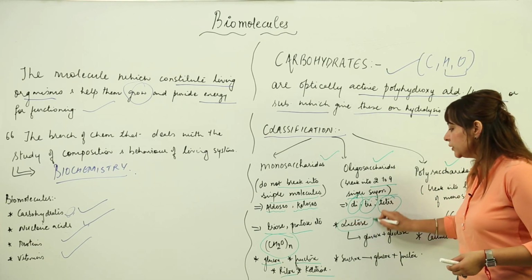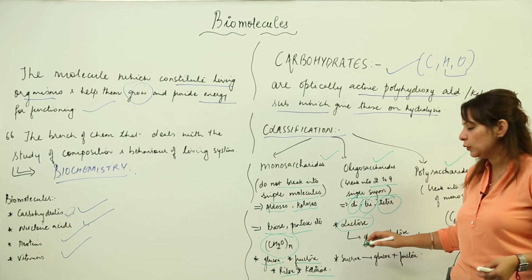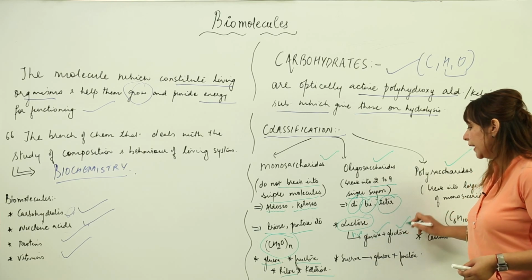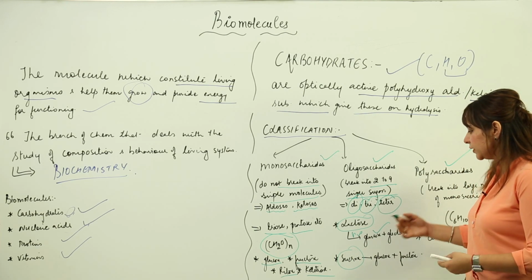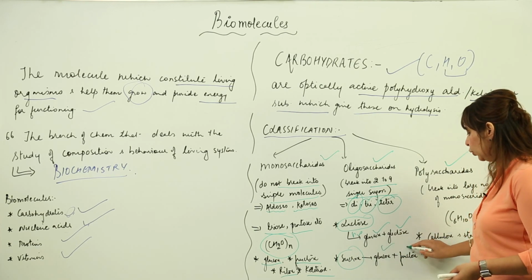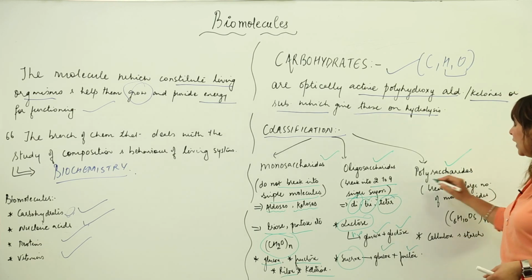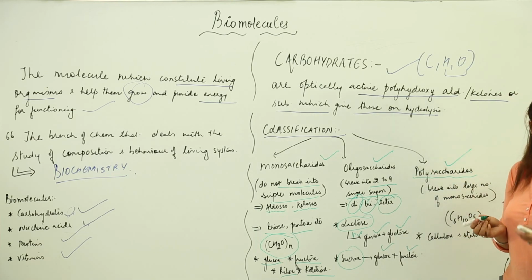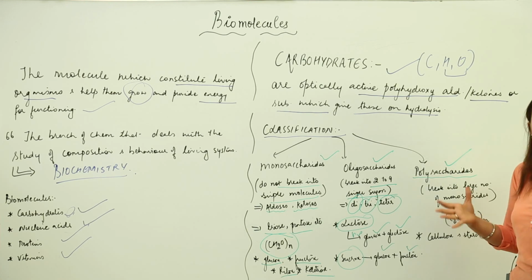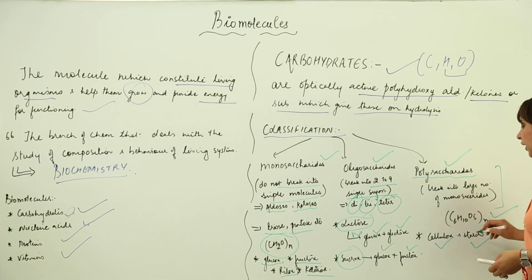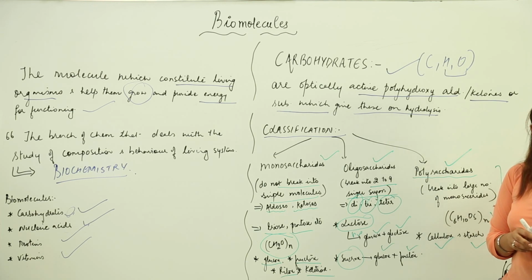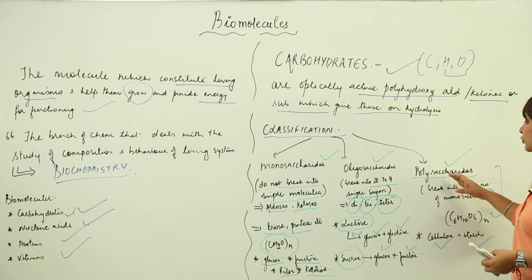For example, lactose is a disaccharide. When we hydrolyze it in water, it forms glucose and galactose. Likewise, sucrose is again a disaccharide, because when we hydrolyze it we get glucose and fructose. Similarly, we have a third category, polysaccharides. Poly means many. They are formed of many monosaccharide molecules, and the general formula for them is (C6H10O5)n, for example cellulose and starch. Many monosaccharides are clubbed together to form a polysaccharide.